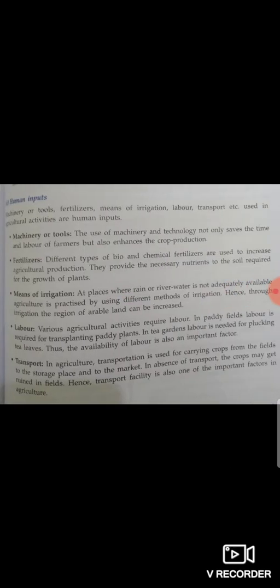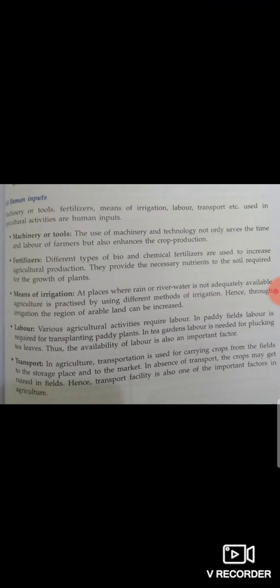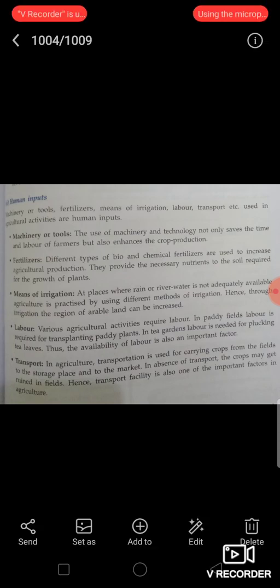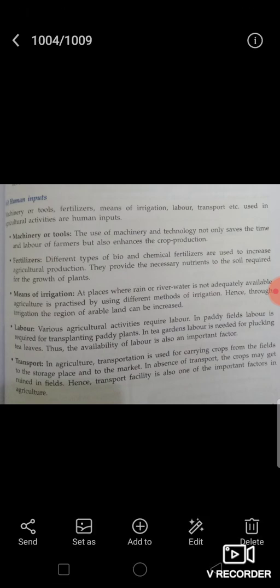Now, machinery or tools. The use of machinery and technology not only saves the time and labor of farmers but also enhances crop production. It is also required to use modern machinery and farm technology. Technology is required to improve the crop yield. Whenever newer and better technology is used, the crop yield has shown significantly better results both in terms of quantity and quality.